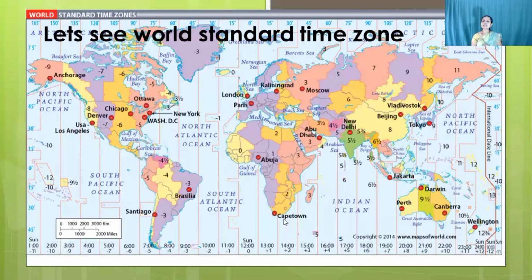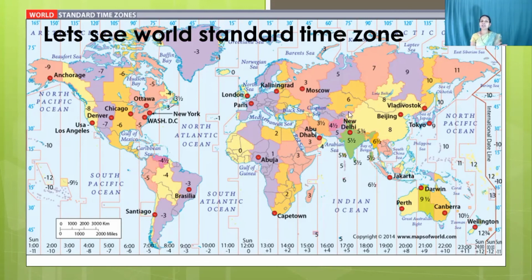Let's see the world standard time zone. As you know, we have at the center the 0 degree meridian. That is called the prime meridian. If we move to the east, the hours are added to the Greenwich time, that's why it is given as a plain number.